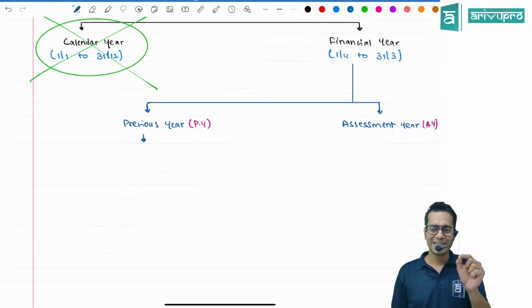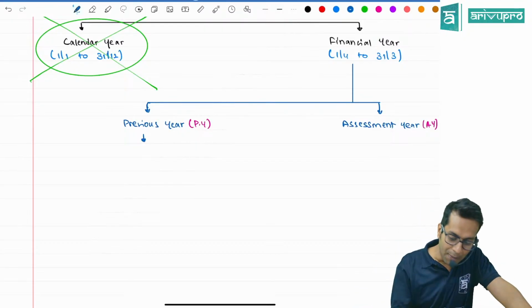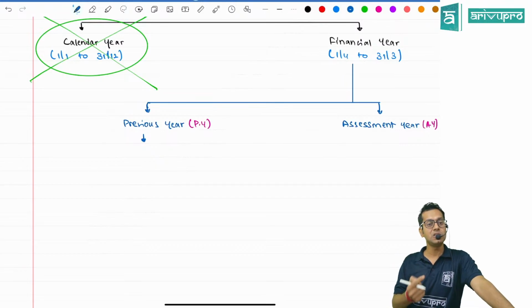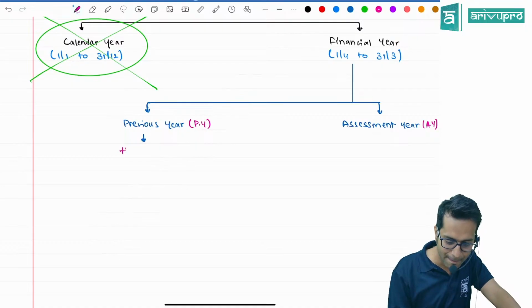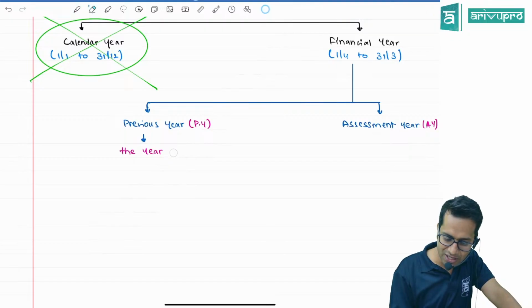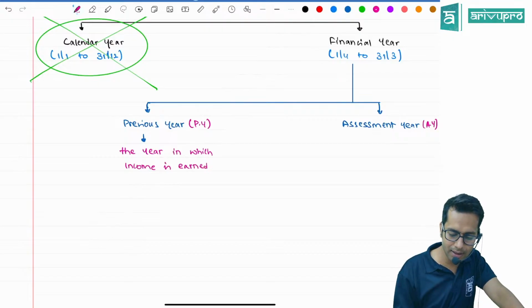Previous year and assessment year. Previous year means what, sir? Previous year means the year in which you are earning income. The year in which income is earned.